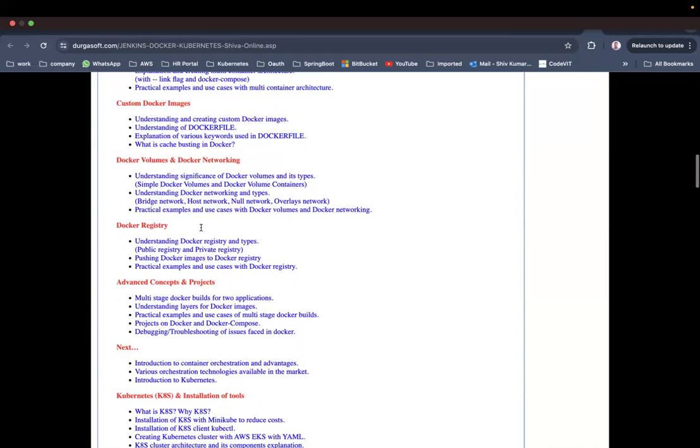Now, what are Docker volumes? Docker volumes and Docker networking. Suppose you are running an application; the application will be generating some data, like it might be logs.